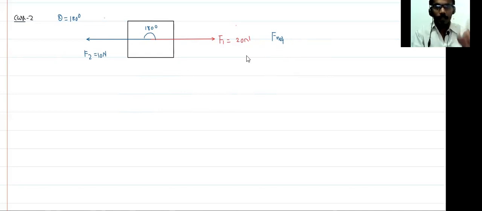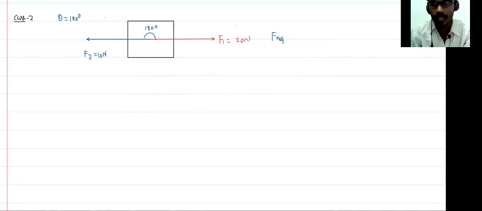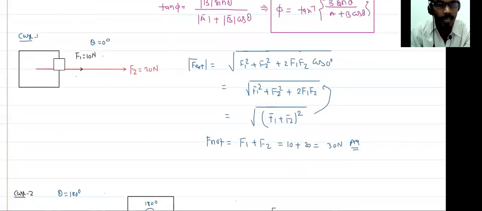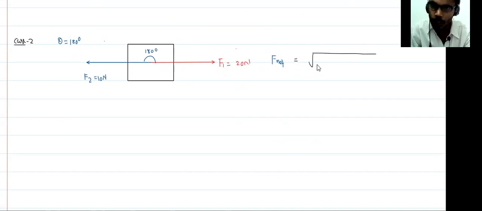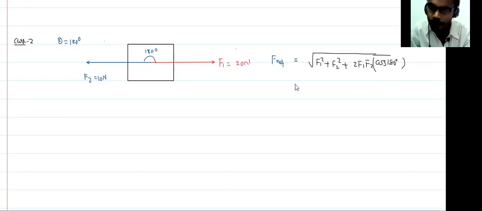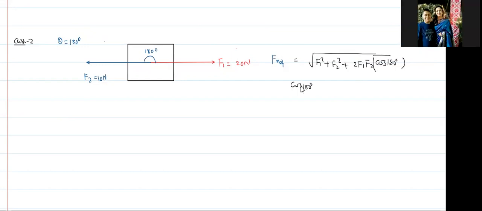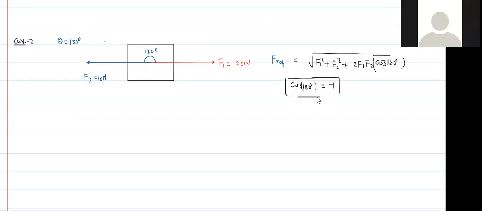Same formula. If both forces are acting in the same direction, then you add. But if two forces are acting in opposite directions, then you apply this formula. I'm writing it again: F1 square plus F2 square plus 2 F1 F2 cos 180 degree. So what is cos 180 degree? That is equal to -1.